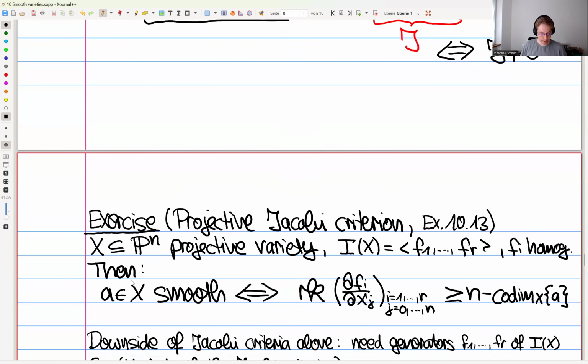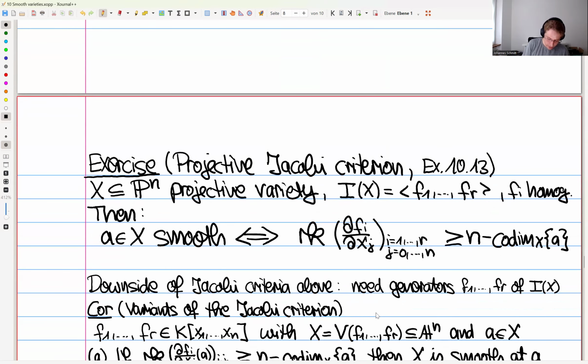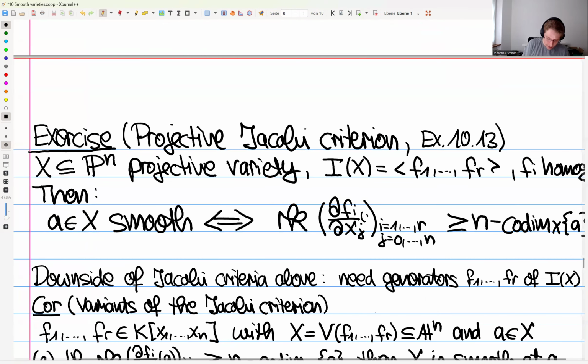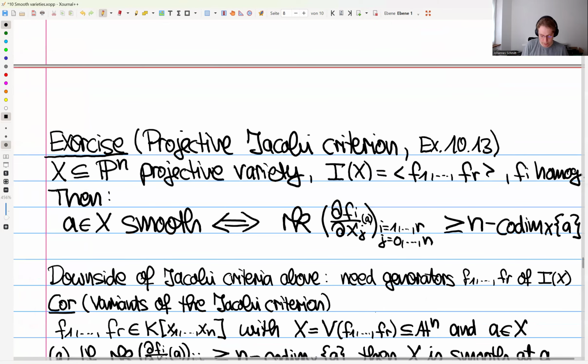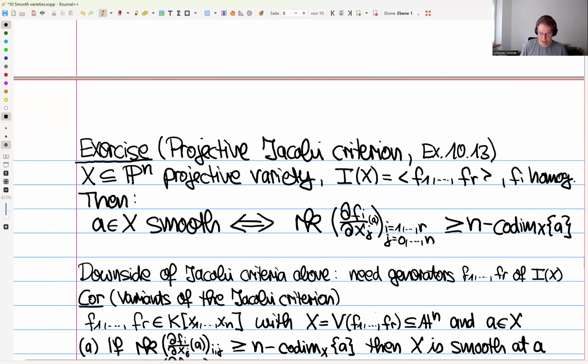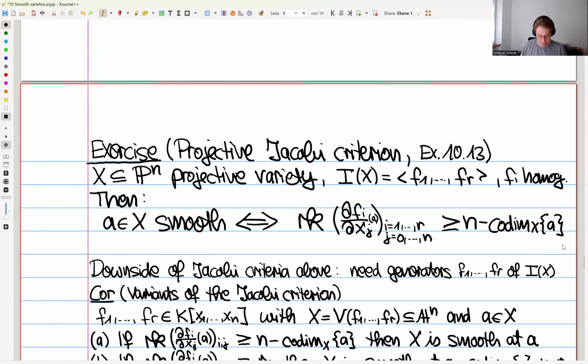If X inside Pn is a projective variety whose ideal is generated by a set of homogeneous equations, then any point A in X is smooth if and only if the rank of this matrix at the point A is at least n minus this codimension.